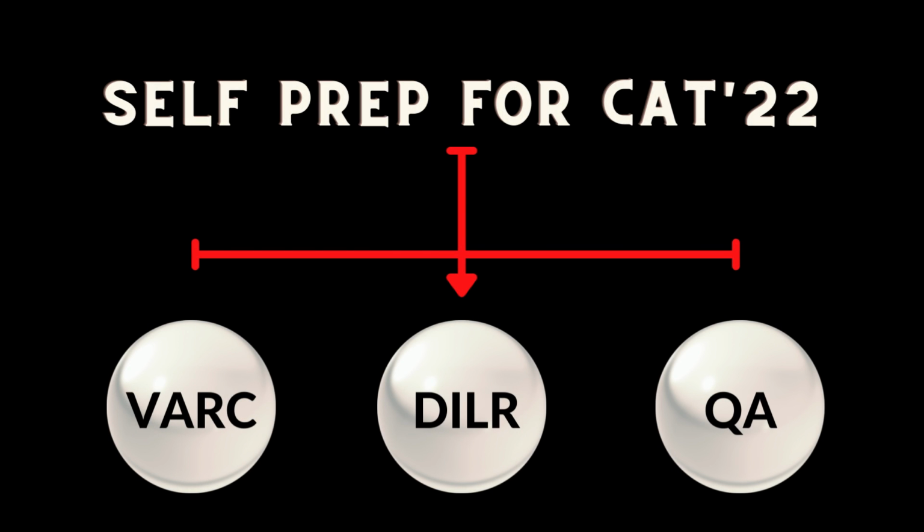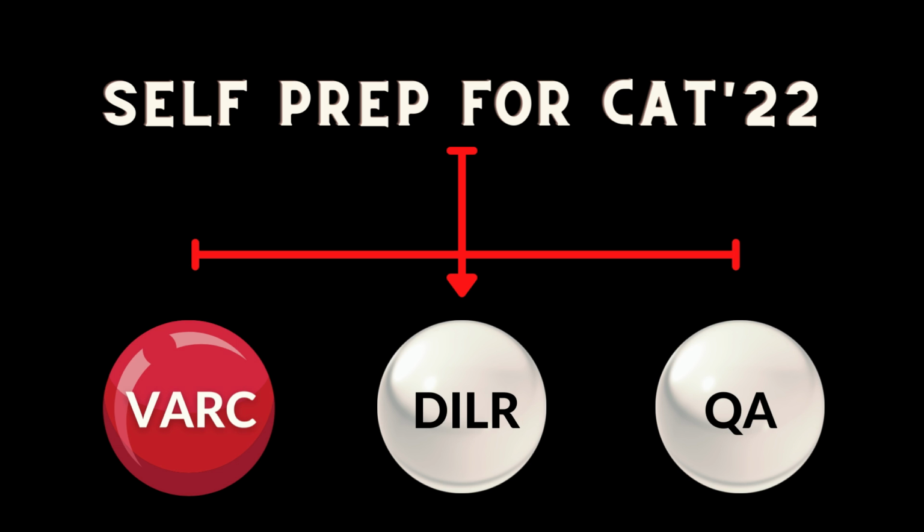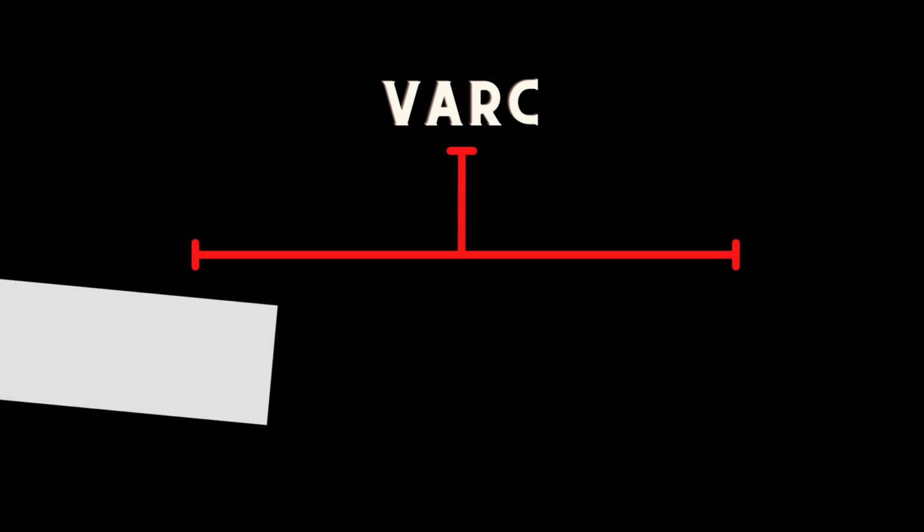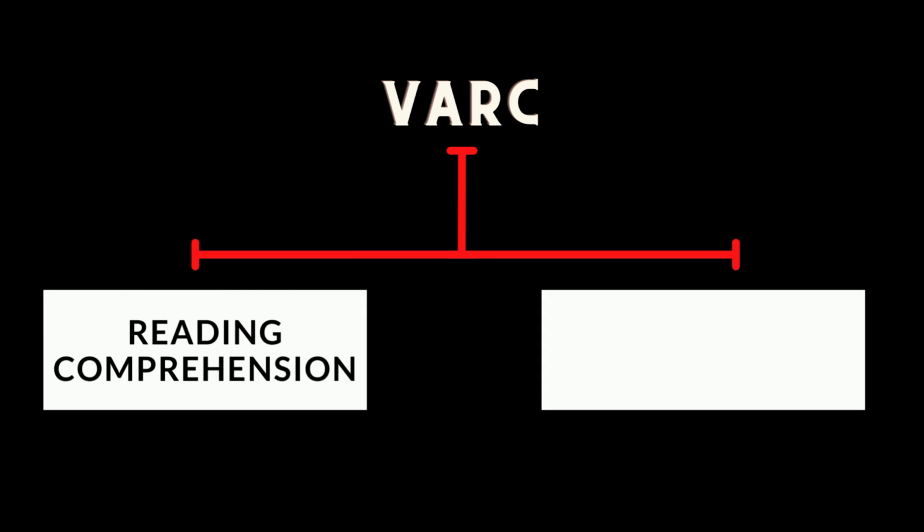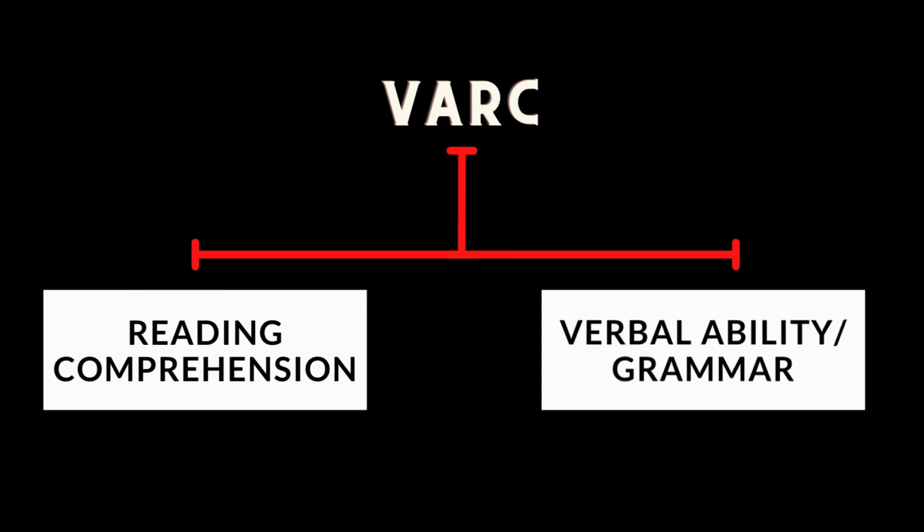Hi everyone, this is the first video out of the three videos that I'm going to create on how to self-prepare for CAT 2022 section-wise. And in this video, we are going to talk about the VARC section. VARC primarily constitutes two broad categories. One is reading comprehensions, that is RCs, and second is grammar.